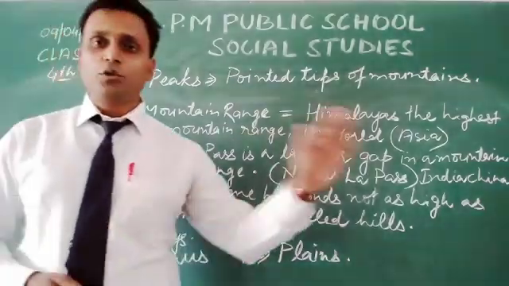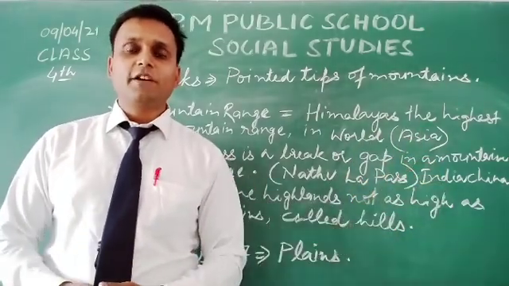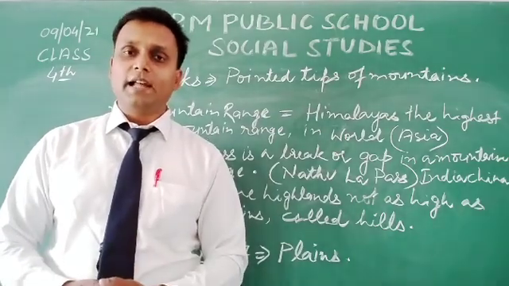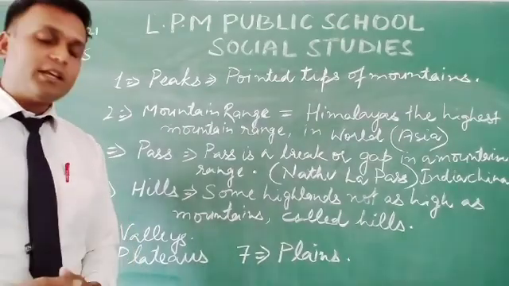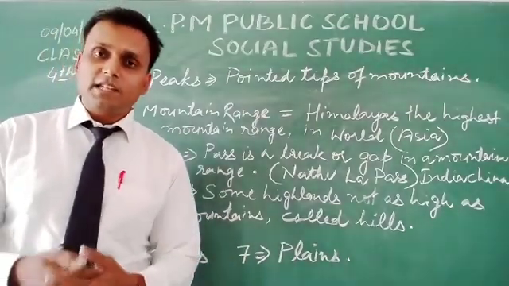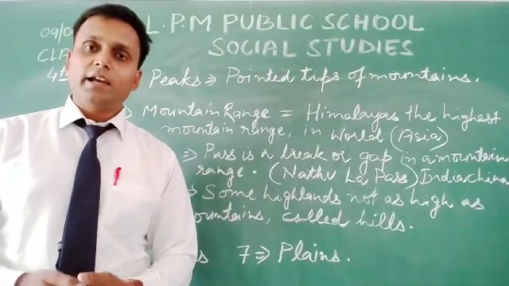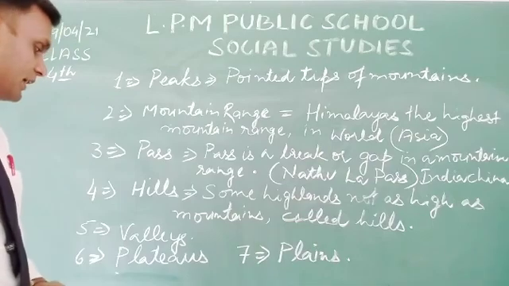Suppose on both the left and right sides we have mountains, and the lower surface of the land is known as a valley. Mostly rivers originate from valleys, and valleys have very fertile soil, helpful in agriculture.